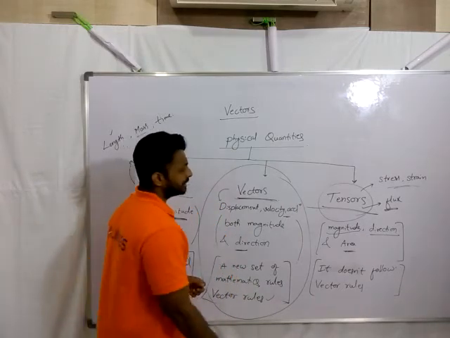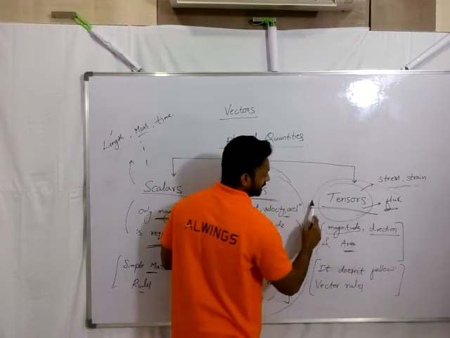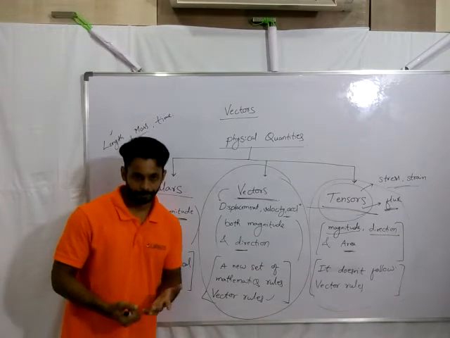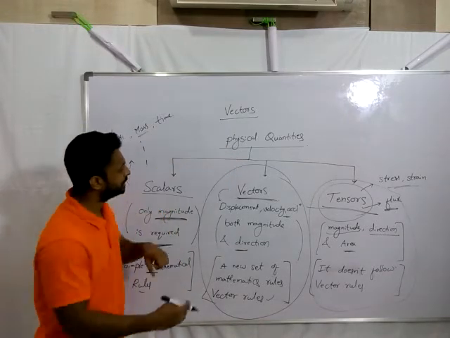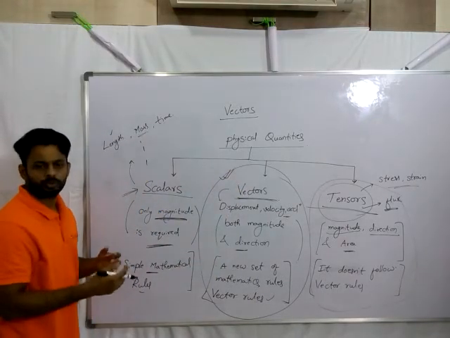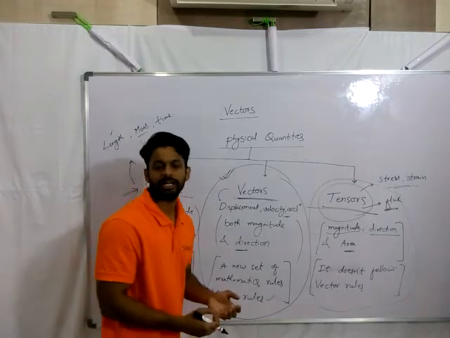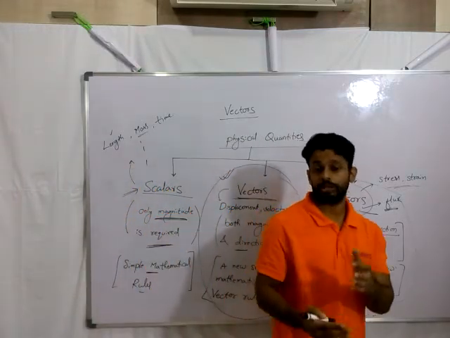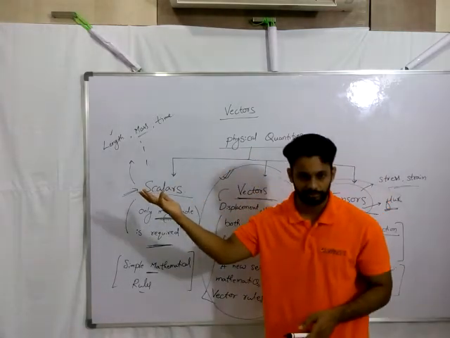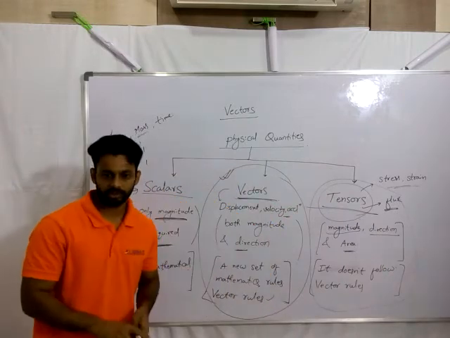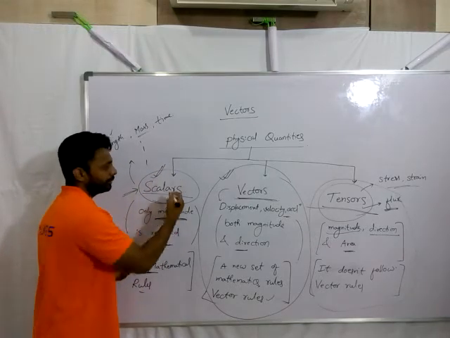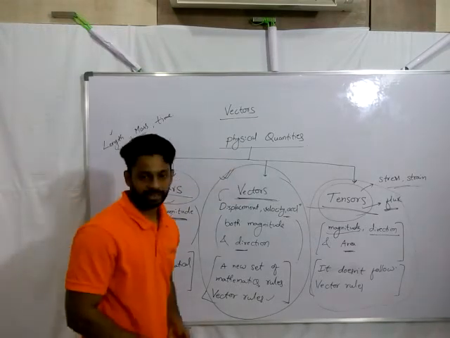Basically, we don't discuss much regarding tensors and their properties. A detailed discussion of tensors will be done in your BTech. Here in our course we discuss only vectors, and scalars I won't comment on, because till date you are already aware of scalar quantities. Knowingly or unknowingly, you totally work with scalars only. 2 plus 3 is equal to 5, a scalar quantity. The mathematical operations you are doing there, addition, subtraction, multiplication, division, are completely about scalars. So no need to comment on that. Directly we jump over to vectors now.